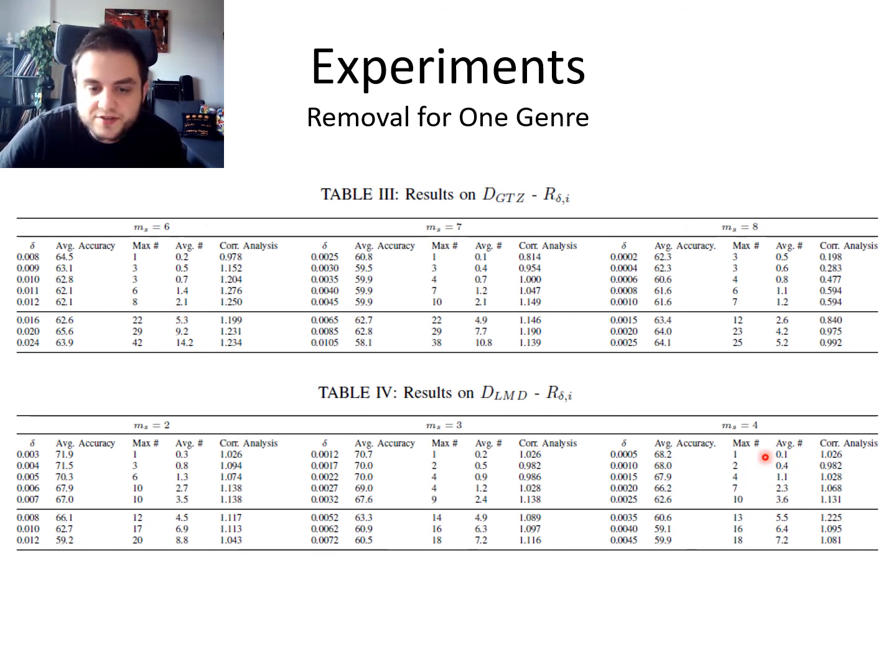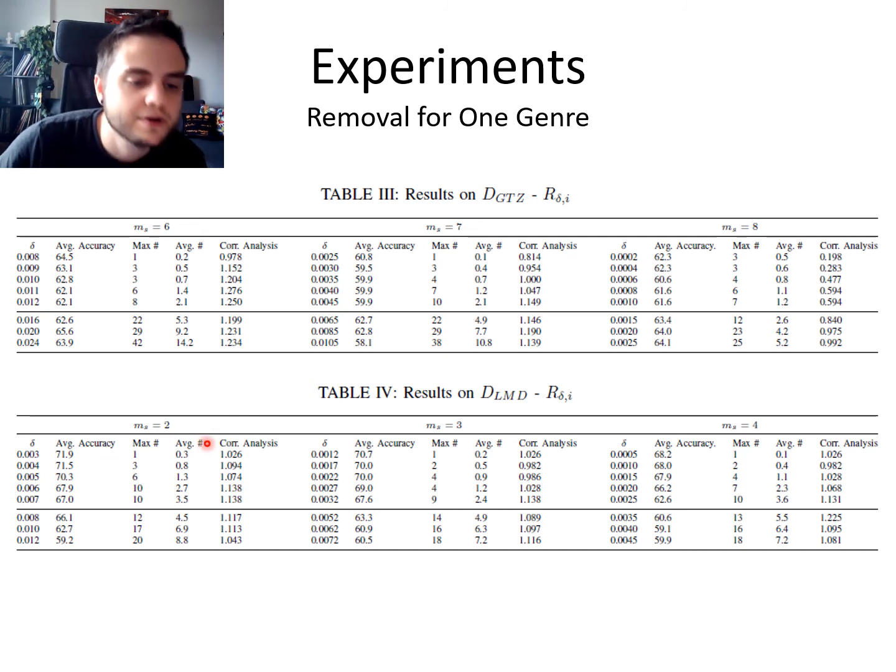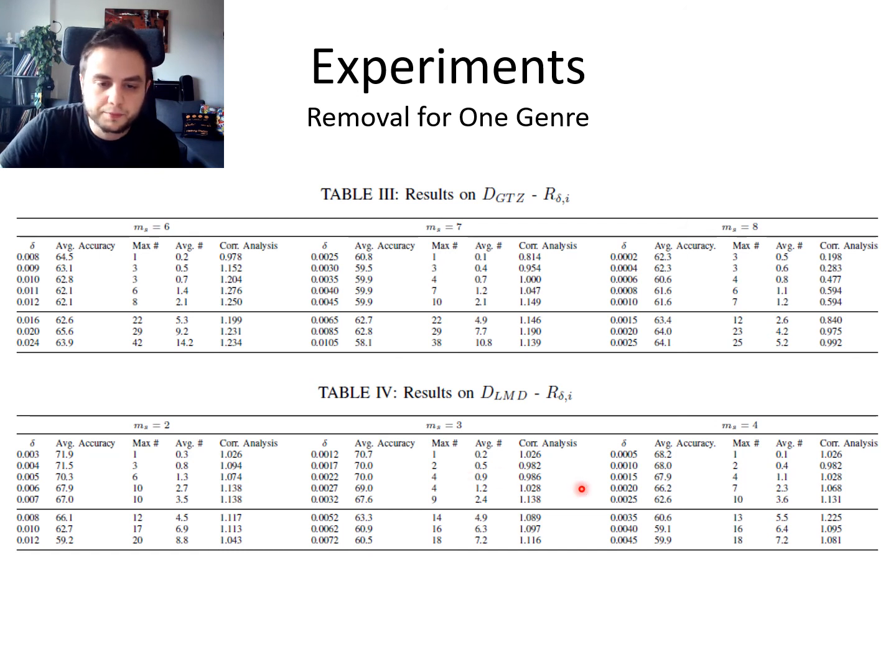The same trends are occurring in the Latin music dataset experiment. So we have this correlation analysis here that's above 1 the majority of the time. And we're still able to have a high minimum support and remove a bunch of features and still come up with a classification accuracy across all the genres that's comparable to the original one, even though there's a whole bunch of features removed.